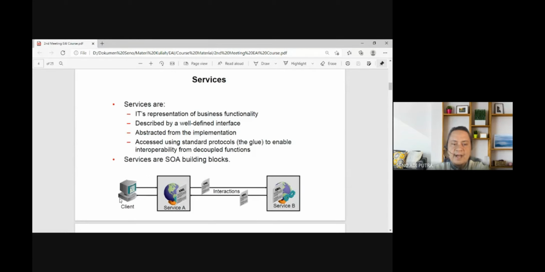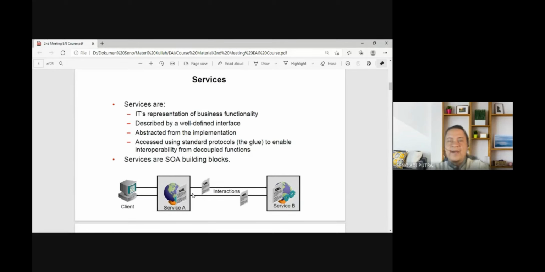There is a client here. The client tries to access service A, and service A also tries to interact with other services. Here we call it service B. Because we use the standard protocol, of course, we use the standard message type. So we cannot define our own standard.